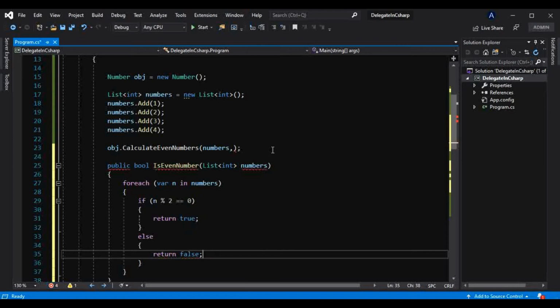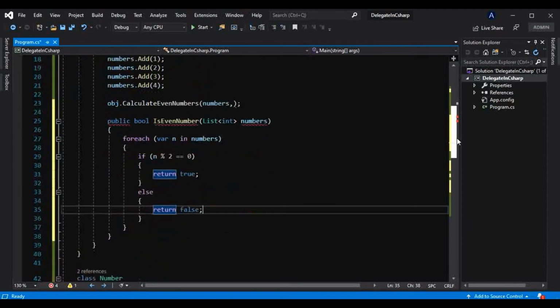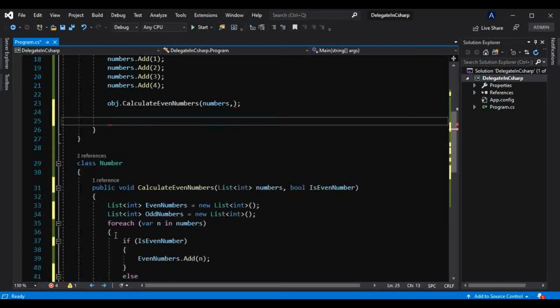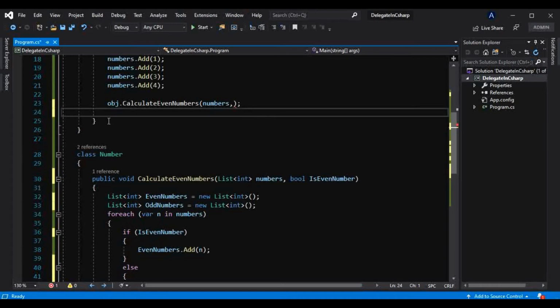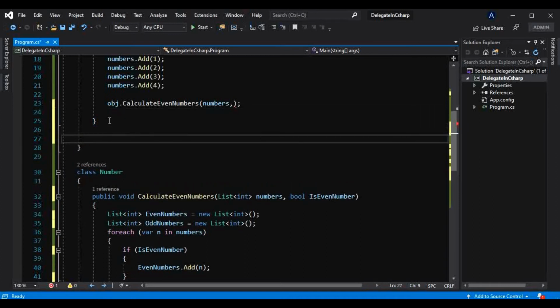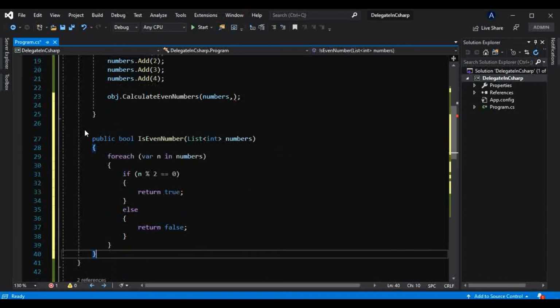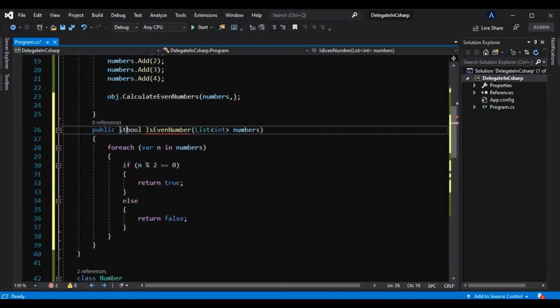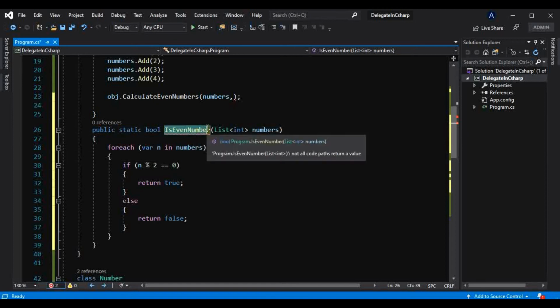Okay. And yes, we have to take that outside that main method. We have taken that inside a main method by mistake. And I will make that static, so we don't have to create object of a class.